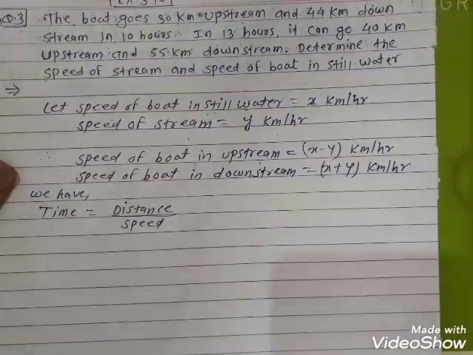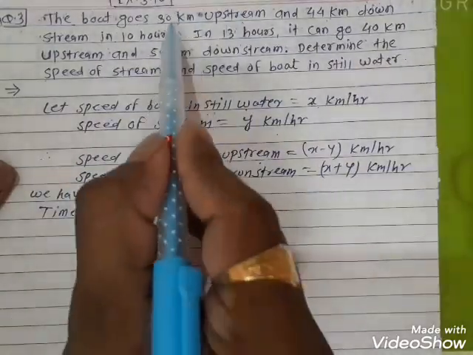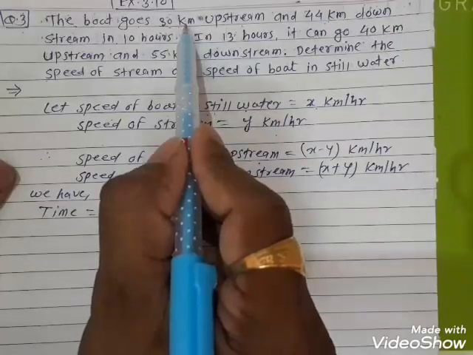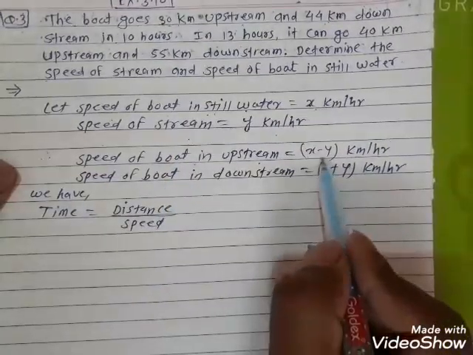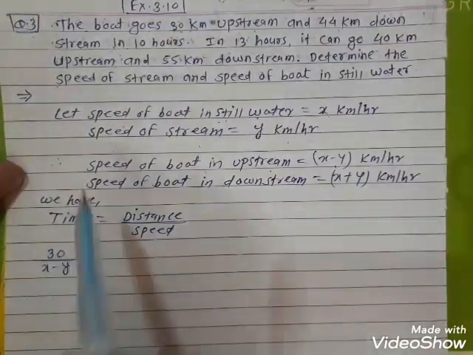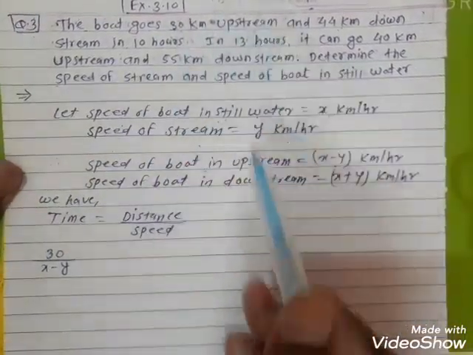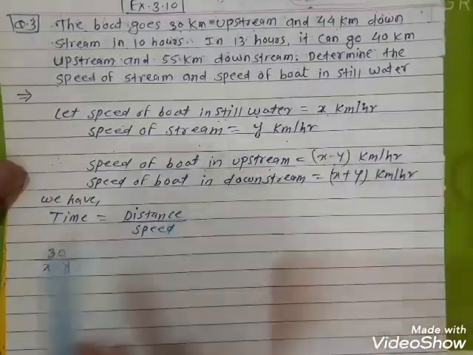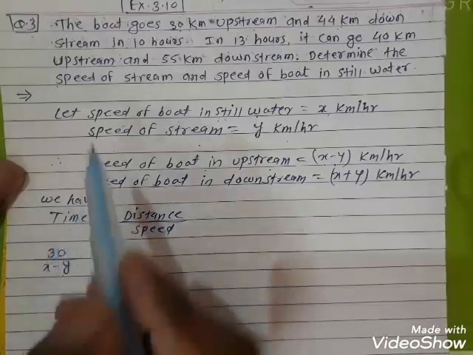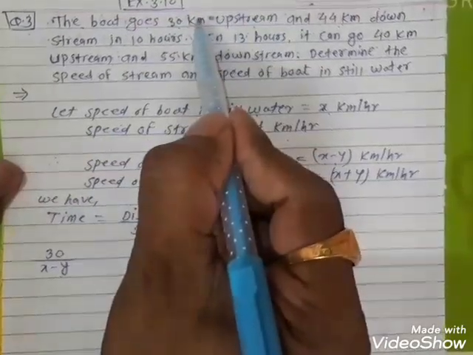So the time of the boat in upstream: the distance for upstream is 30 km and the speed of the boat in upstream is x minus y. So distance by speed is the time, 30 upon x minus y. This is the time of the boat going upstream.